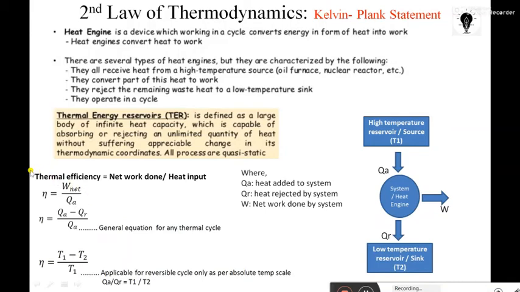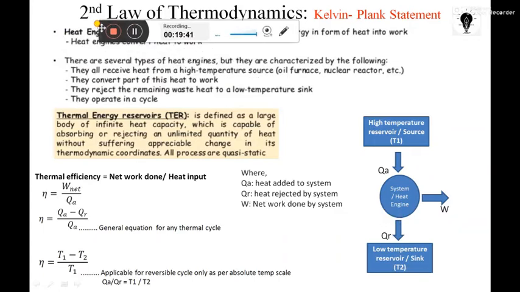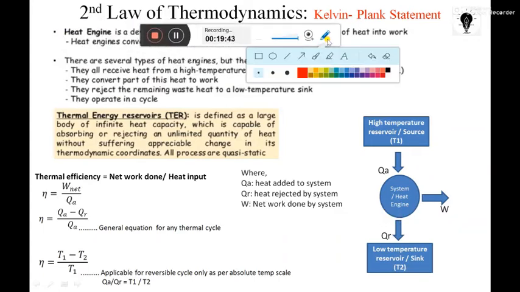Now another thing, what is thermal efficiency? This definition is suitable for all heat engines. There is no other general definition present other than this. So the thermal efficiency of any heat engine is nothing but the net work done divided by the heat input. So what is the net work done? The meaning of net work done is how much work is done.